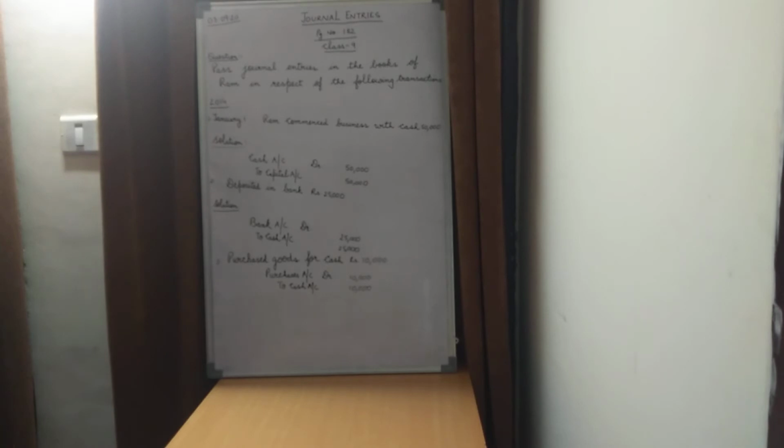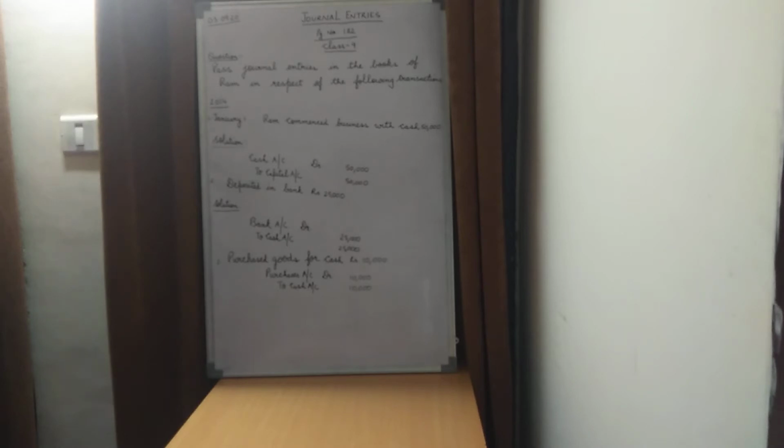Now children, in the last video also we talked about what kind of general entries the commencement of business carries. So let us talk about it again. Children, when a businessman starts off a business, he or she requires capital.